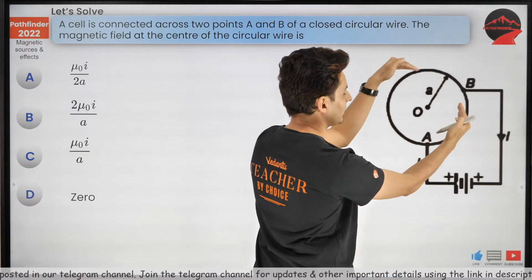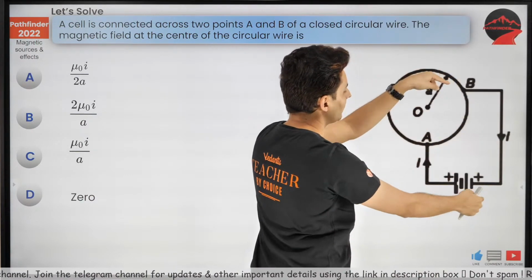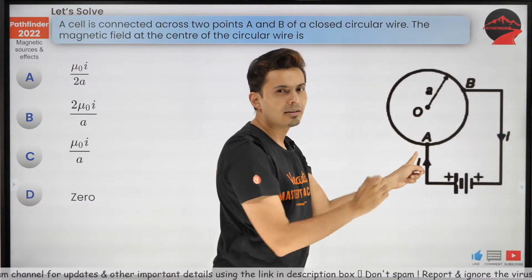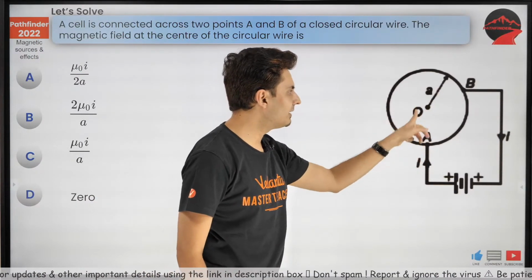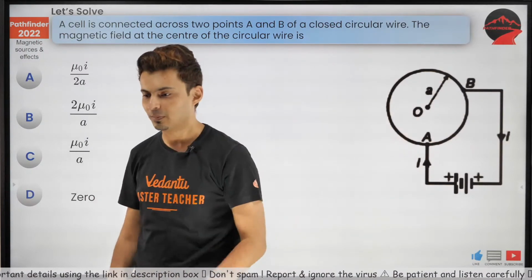Okay, the current gets split. This is 1/4 part, this is 3/4 part. Again it meets and comes over here. So this loop will produce some field at the center. The question is, what is the field at the center? Remember, the wire is uniform, the ring is uniform.